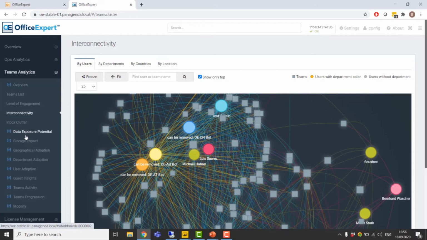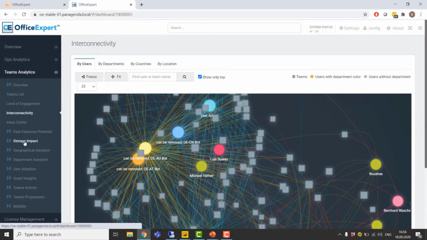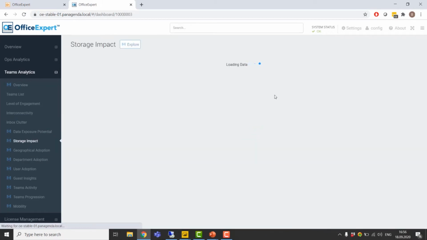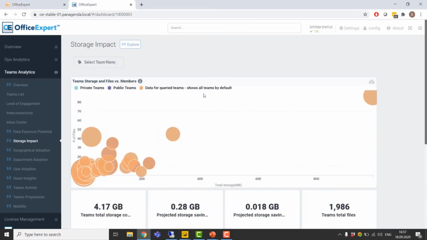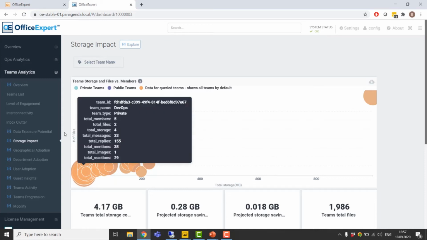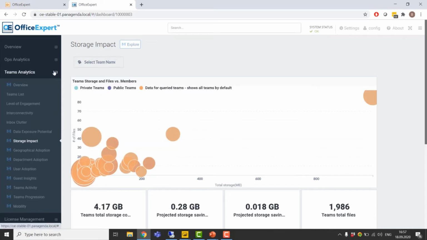We provide a number of other markers, such as storage impact, where we show you the amount of files and storage that is consumed by Teams. We've got various adoption-related scorecards, from looking at adoption by geography, by department, or by users, as well as we can control Teams sprawl, manage guest user access, and really look at mobility and devices that are being used for Teams. All in all, we provide hundreds of reports around Teams analytics.